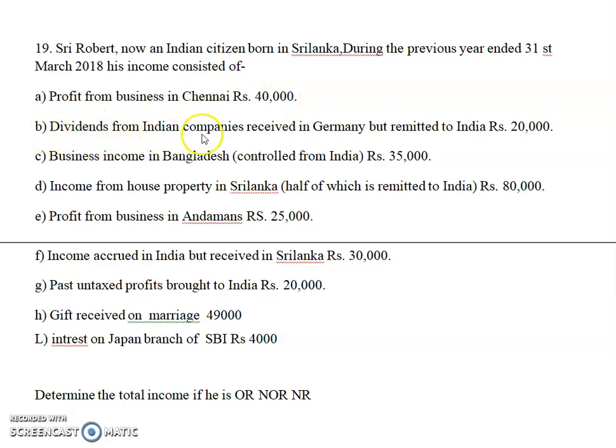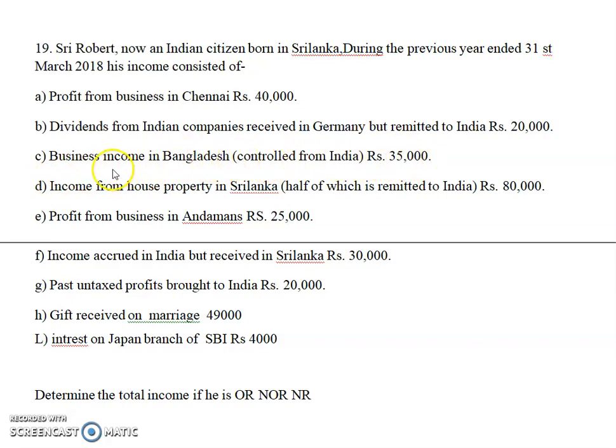Next, dividend from Indian companies received in Germany but remitted to India, 20,000. See, it is a dividend from an Indian company. Any amount of dividend from an Indian company you are receiving is fully exempt from tax. It may be received in Germany or India, it is not important for us. So the second item is fully exempt from tax because it is a dividend from an Indian company.